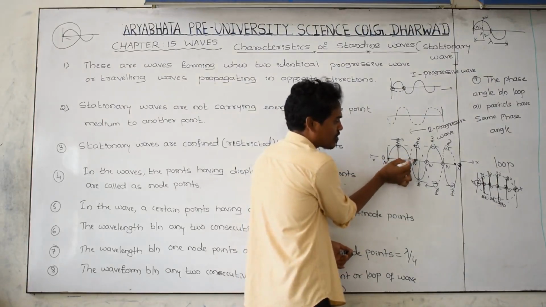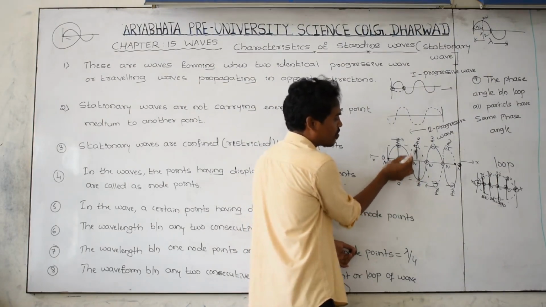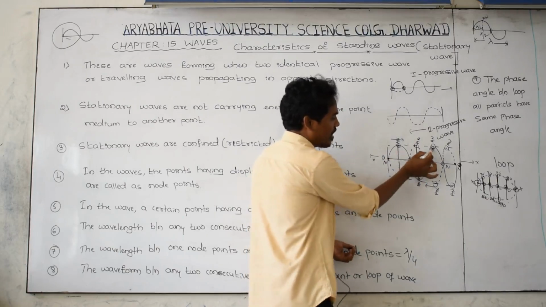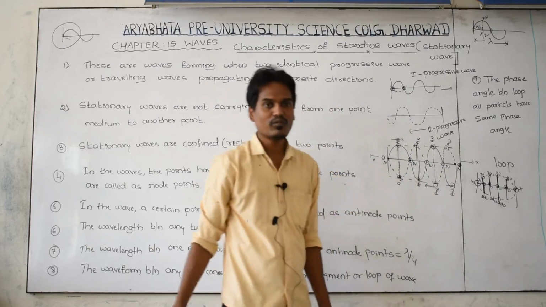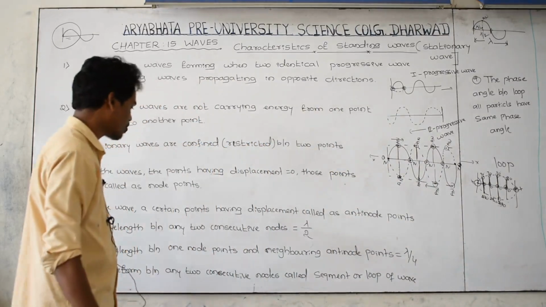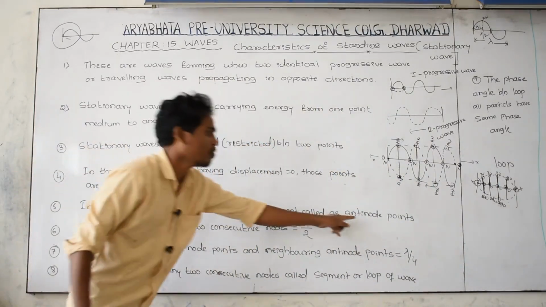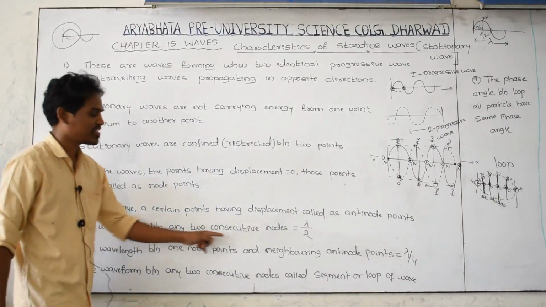This is an antinode because displacement is maximum. In the waveform, the points which have maximum displacement, those points we are going to call antinode points.